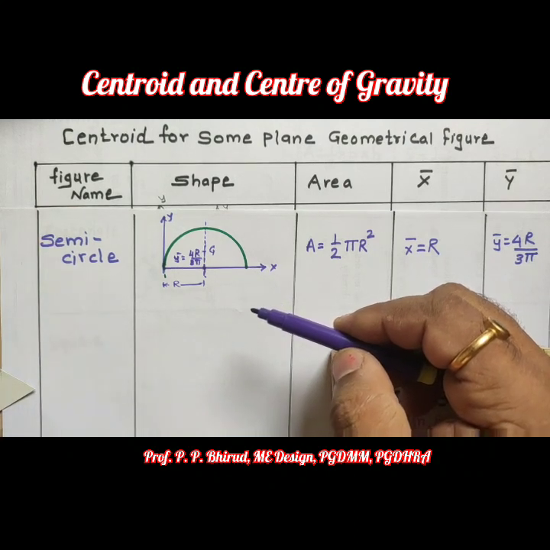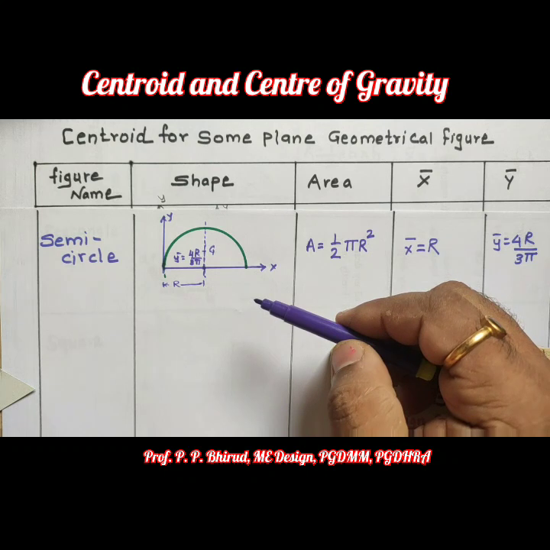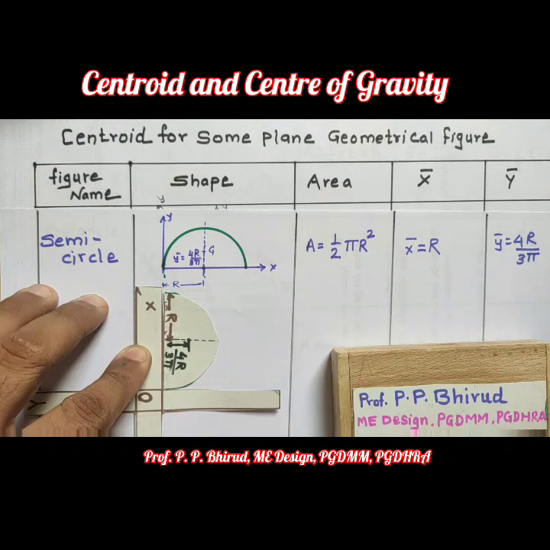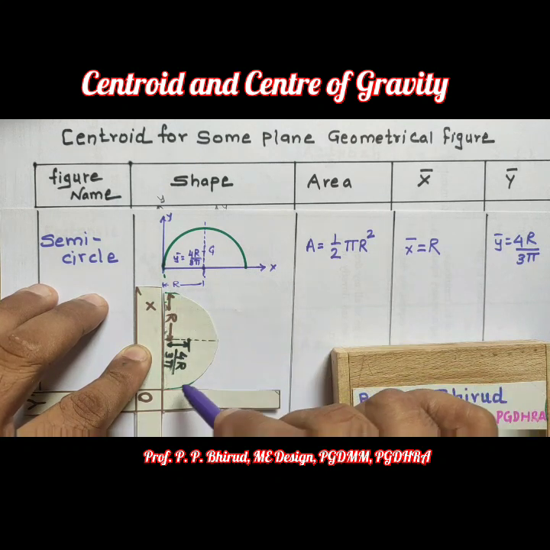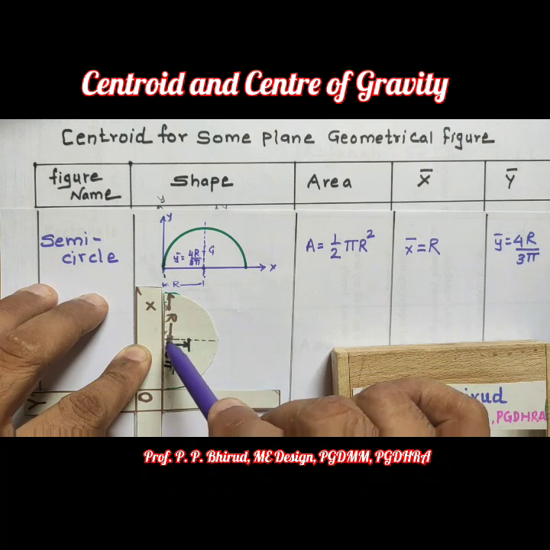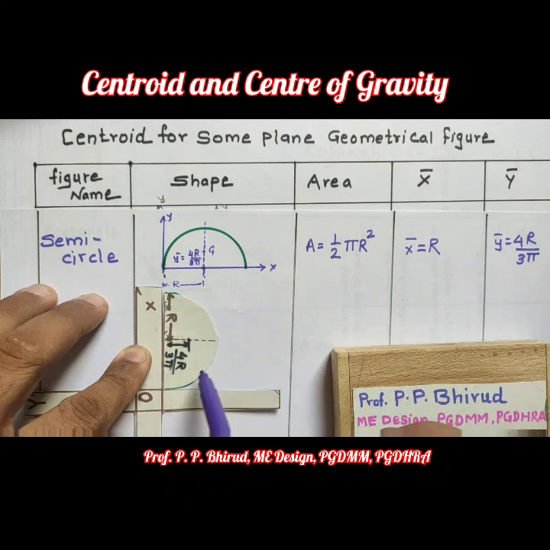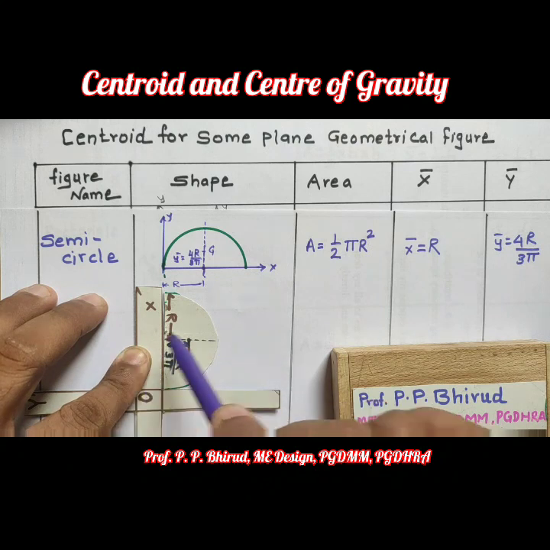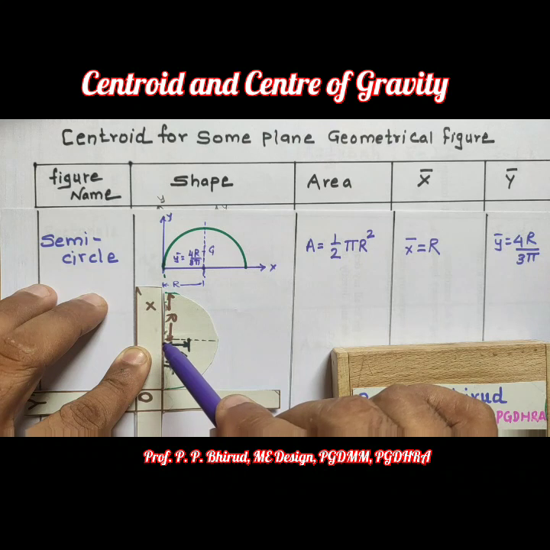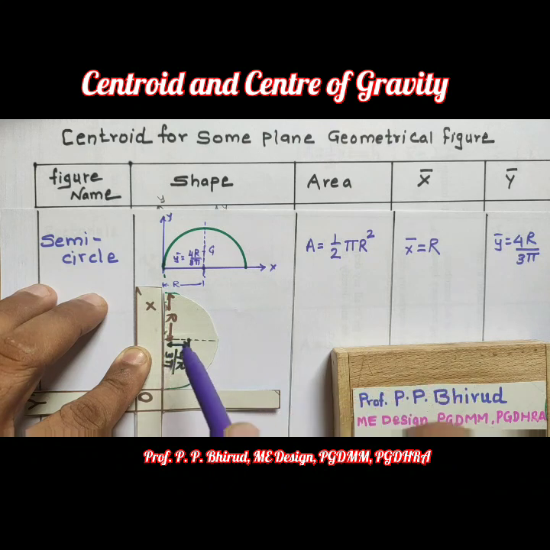So let us understand the different position of the semicircle and its x bar and y bar. Now here I have changed the position of the semicircle. Now this semicircle is symmetrical to the x-axis. That means y bar will be half of the diameter. So y bar is r. Now from the base, this CG at 4r upon 3 pi.